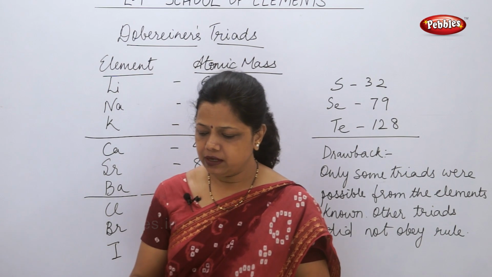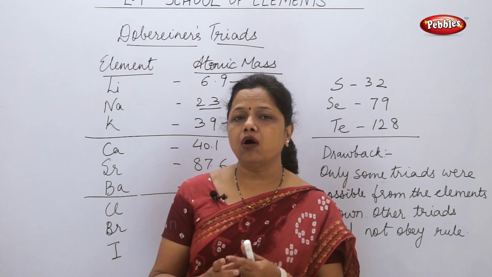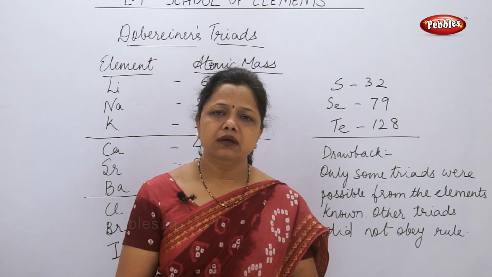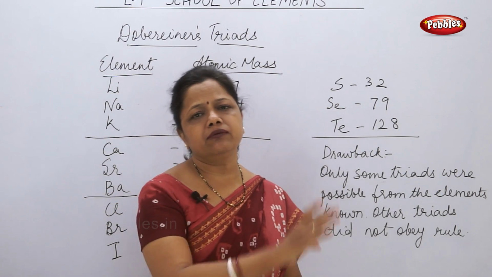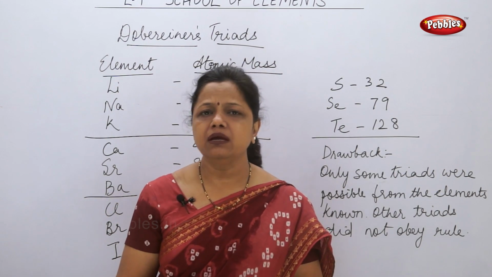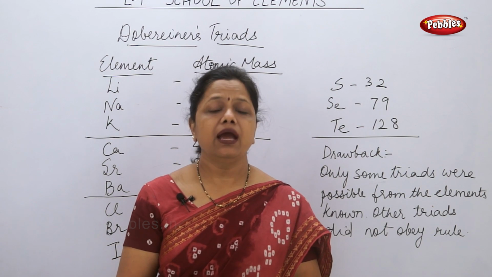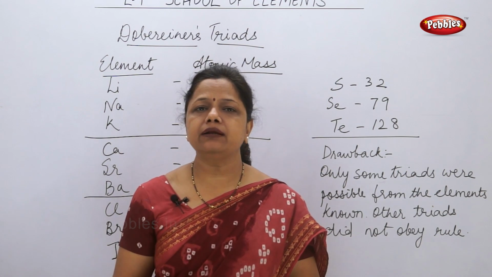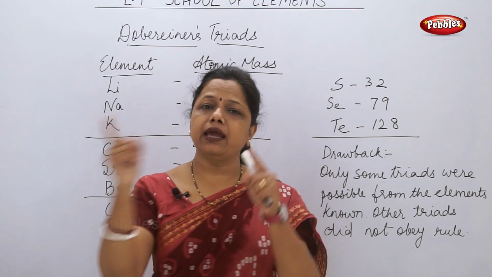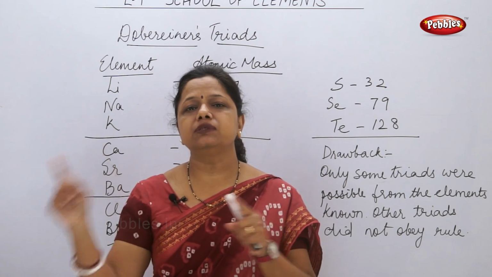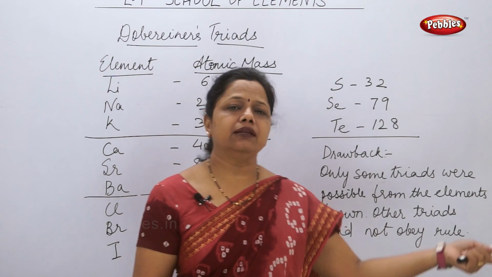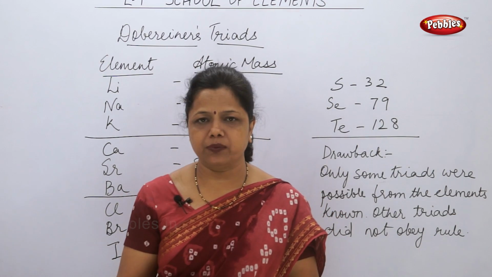That was the first thing he did. Second, he tried to observe similarity in the properties. He saw that if he arranged them in increasing order of atomic weights, there was some similarity. He found that the first element and the 8th element had similar properties, and then from the 8th element to the next 8th element, there were similar properties.